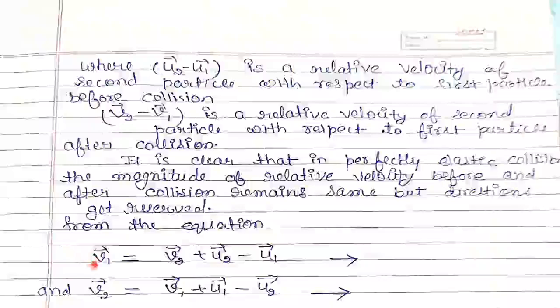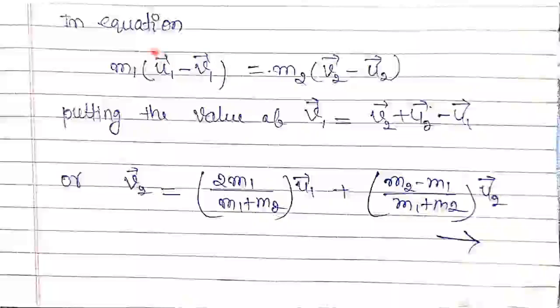From the equation we can write v1 equals v2 plus u2 minus u1, and v2 equals v1 plus u1 minus u2. Now in the equation m1(u1 minus v1) equals m2(v2 minus u2), which we had in previous slides, putting the value of v1, which is v2 plus u2 minus u1, and solving this equation we get v2 equals 2m1 upon m1 plus m2 u1 plus (m2 minus m1) upon (m1 plus m2) u2.